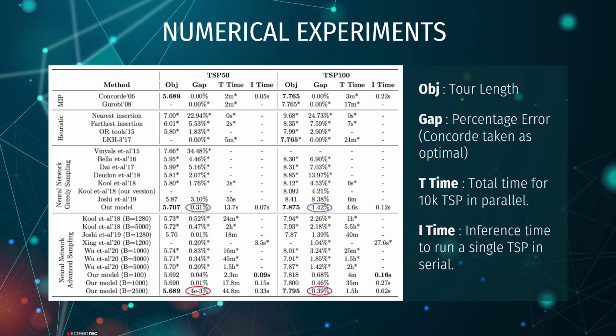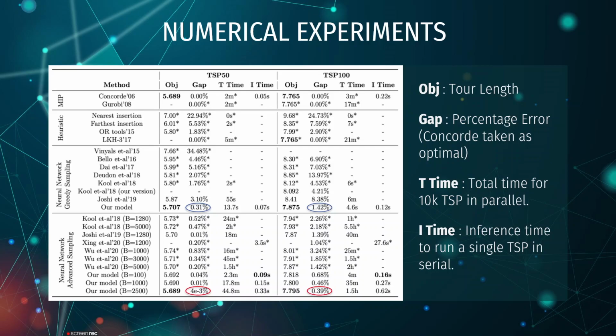Now, moving to analyze the numerical experiments from the paper. The results are divided into two columns. TSP 50 is where we consider 50 cities or nodes, and TSP 100 is for 100 nodes. The OBJ objective shows the total length of the path or tour. So the lower the objective, the better the result. Gap is the difference between the solution that we get and the optimal solution. In this case, we have considered the optimal solution to be Concorde. Hence, the gap for Concorde is 0.00%.